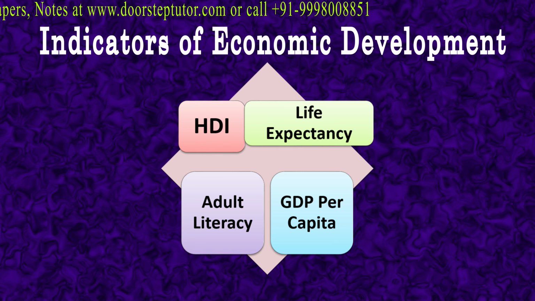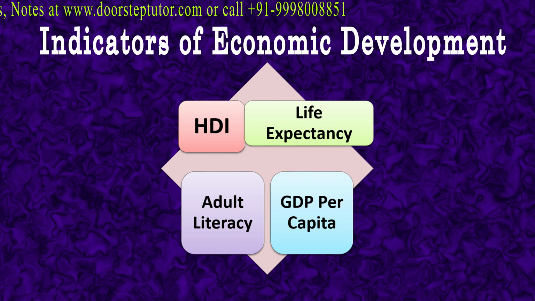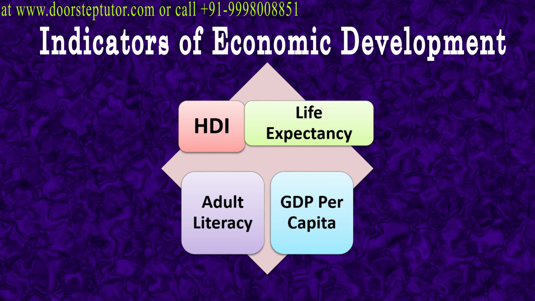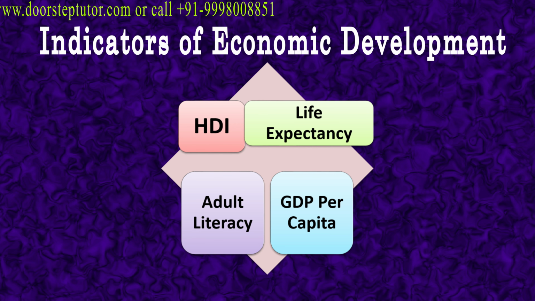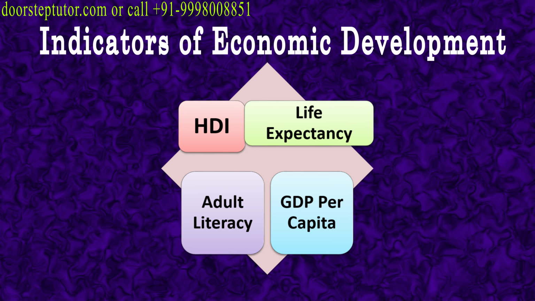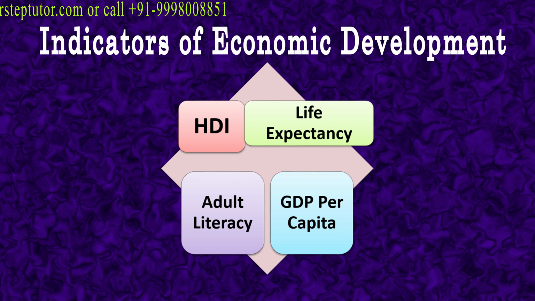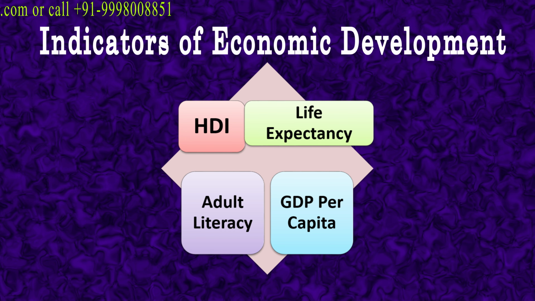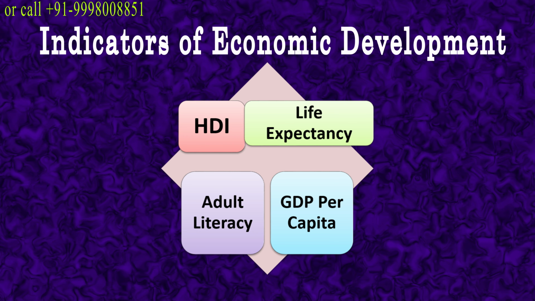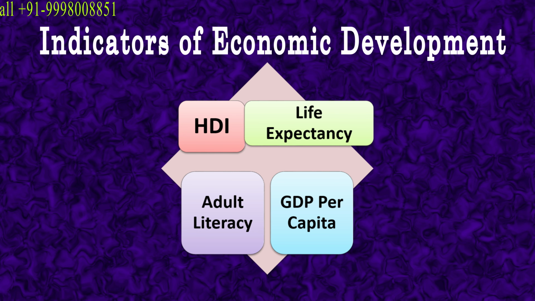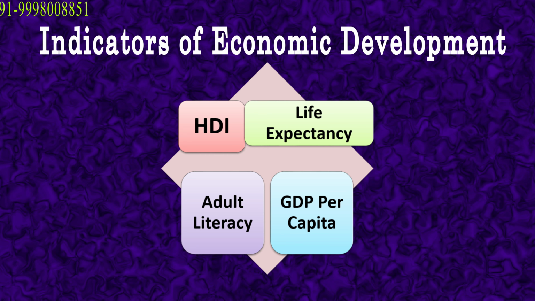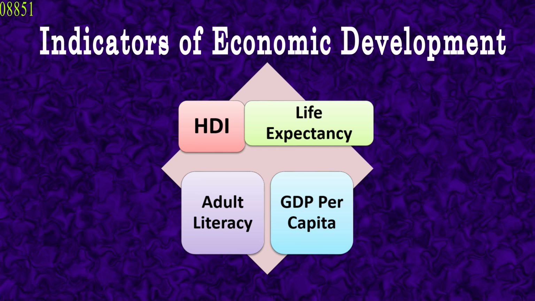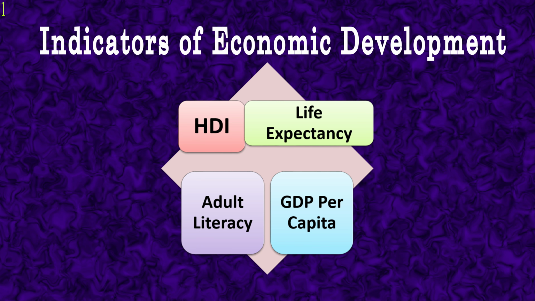Now there are three equally weighted components of the HDI which help in measuring economic development. The three components are longevity, which is measured by life expectancy at birth. Second component is knowledge, which is measured by the number of years children are enrolled at school and adult literacy. And last component is standard of living, which is measured by real GDP per capita at purchasing power parity.